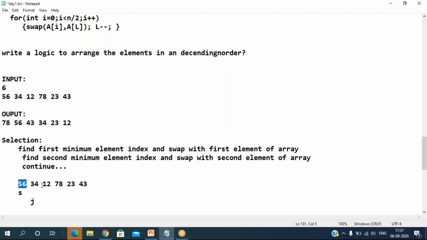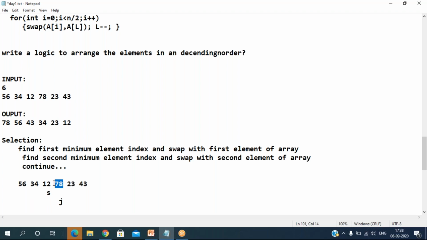Of course. So compared to these two elements, as of now we assumed that 56 is the minimum element, but I find one more new element which is less than 56. I'll update S; it comes here. Then I go to the next. This is the j value I'm using to access all the elements of the array. Then I compare a of j with a of s. A of j is still smaller, so I update. Still I find one more smaller element. Fine.